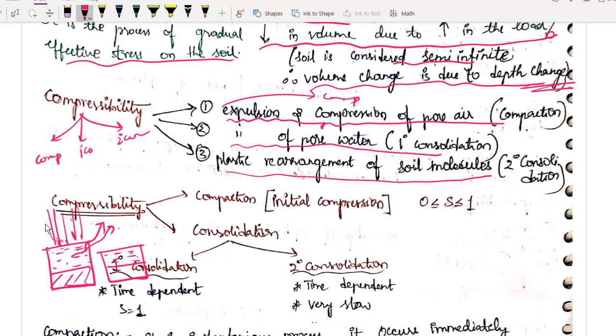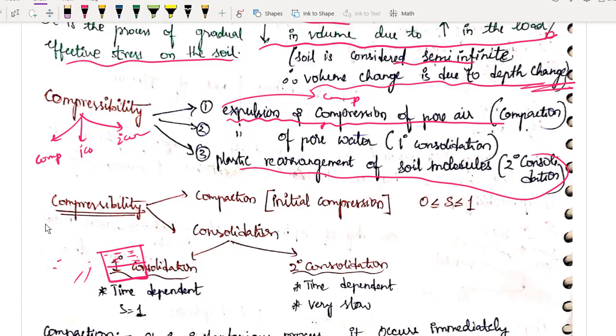Pore air compaction was compaction, pore water expulsion was primary consolidation, and plastic rearrangement of solids is secondary consolidation. End of story. That is all there is to this topic. Okay, so let us study this consolidation in detail now.